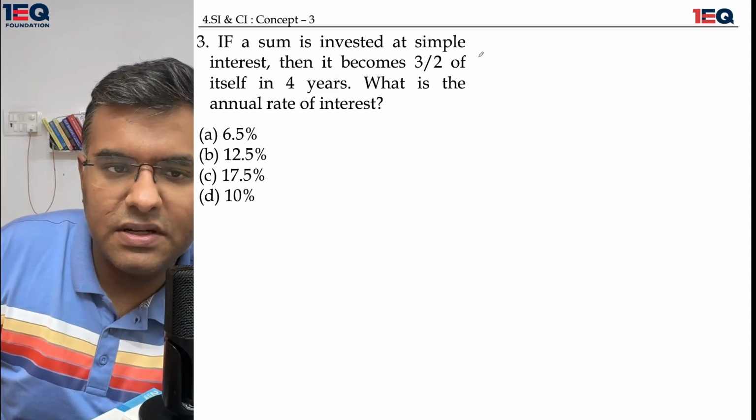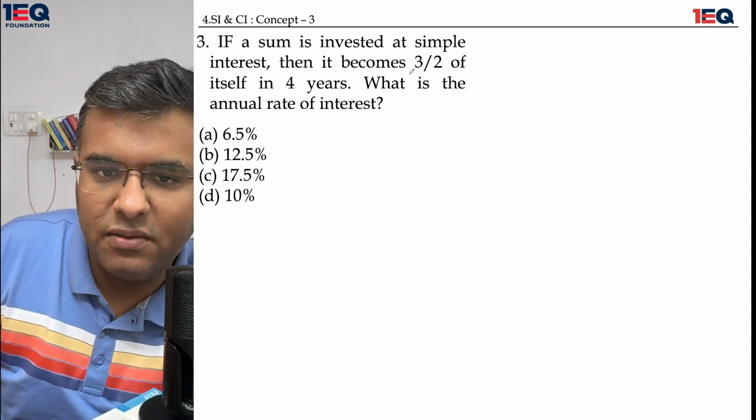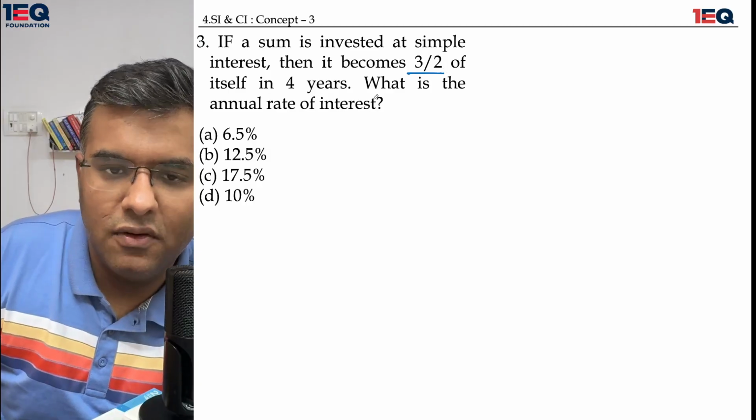If a sum is invested at a simple interest, then it becomes 3 by 2 times of itself in 4 years.